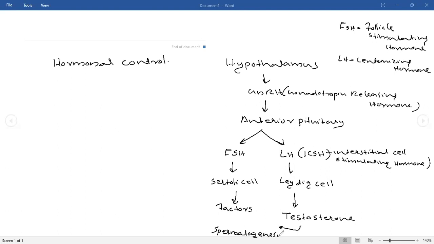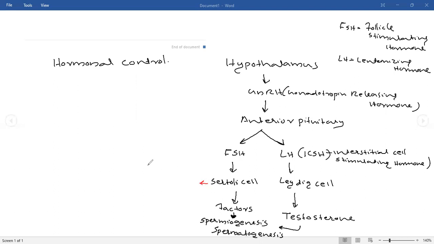Sperm production is the duty of testosterone, whereas the duty of the factors is spermiogenesis. What was spermiogenesis? Spermatids are converted into sperm. That was spermiogenesis. So testosterone is doing the spermatogenesis, whereas spermiogenesis is the duty of the factors coming from the Sertoli cell.